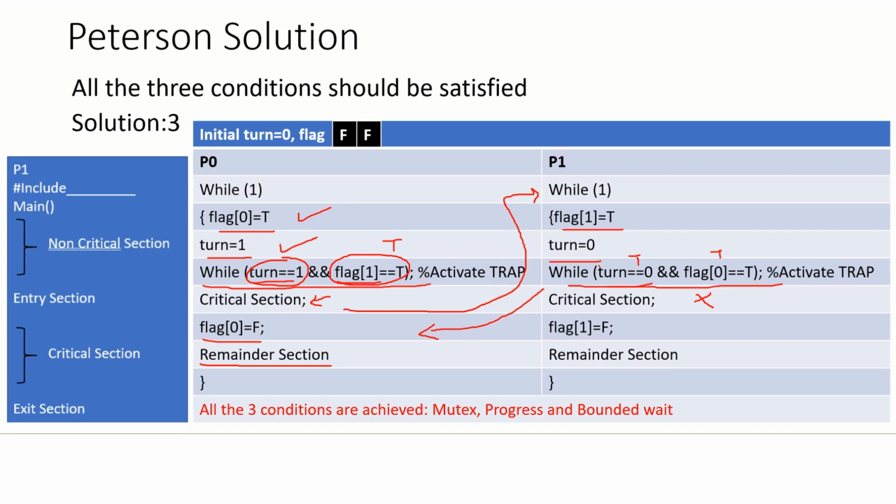Now what is the value of turn? The value of turn is 1, so this becomes false, and flag 0 is also equal to true, but this entire condition becomes false and P1 can enter the critical section. Okay, in short, if one process is running and a request is sent by a second process, then the first process can complete the current execution but cannot enter the critical section again. It has to give the control to the second process to fulfill its request. This way, Peterson's solution satisfies the bounded wait criteria also.